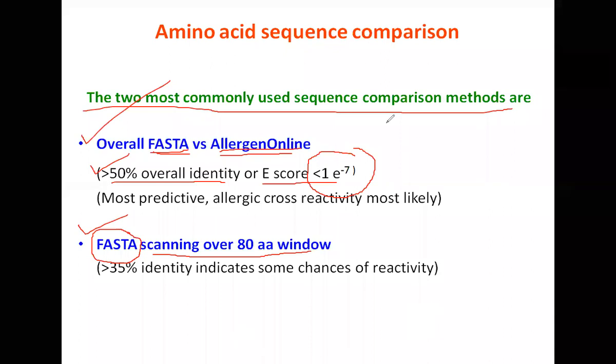And what we look for over there is more than 35% identity. When you go for this kind of scanning, if you see that any of the proteins in the database is matching more than 35% with the newly expressed protein, then it is a cause of concern.